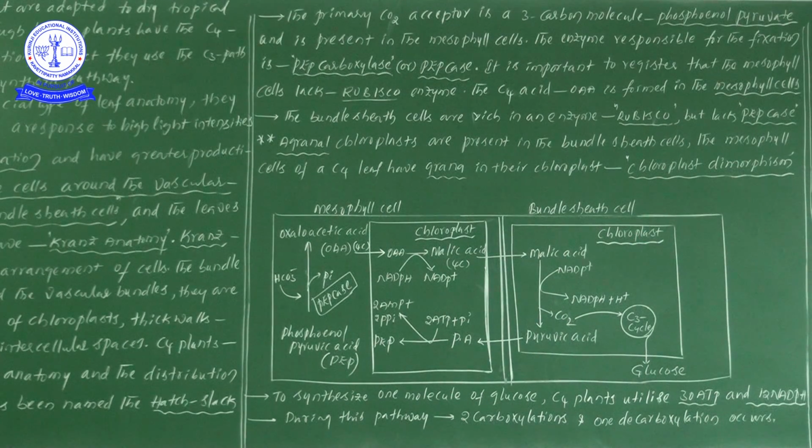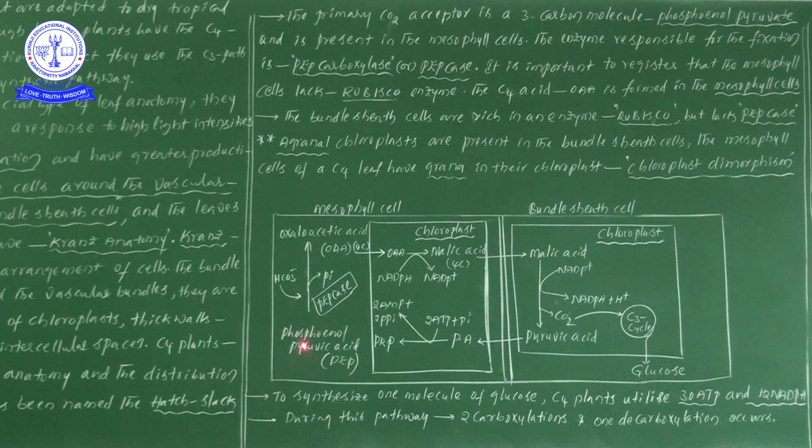Okay? So now here you see that the process of carbon fixation is started with the PEP. Why? Because here the PEP is the first carbon dioxide acceptor. Already we see in the first line, the primary carbon dioxide acceptor is the 3 carbon molecule phosphoenol pyruvate. This is phosphoenol pyruvate or phosphoenol pyruvic acid. Either one is the same, don't get confused.